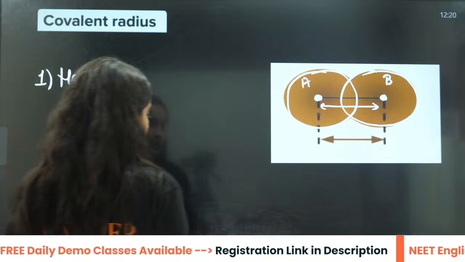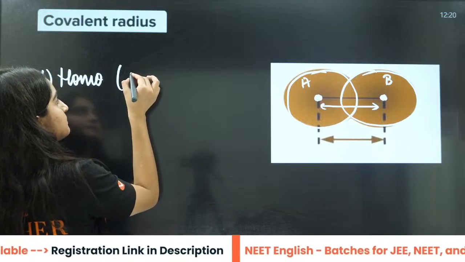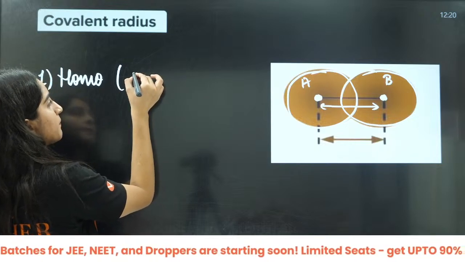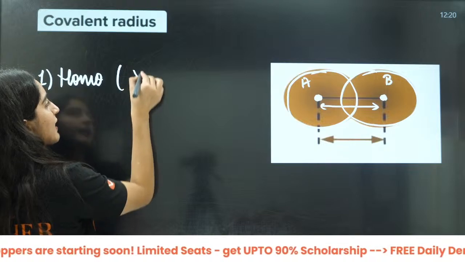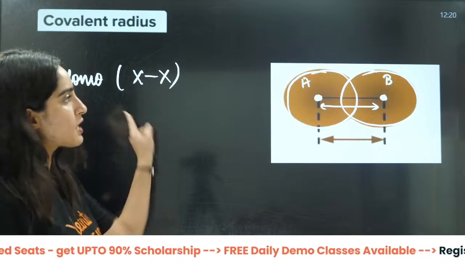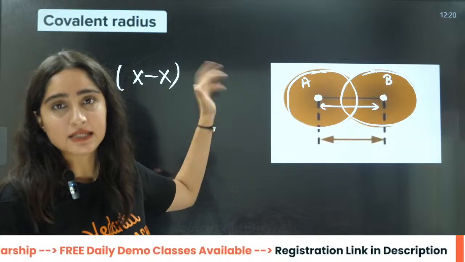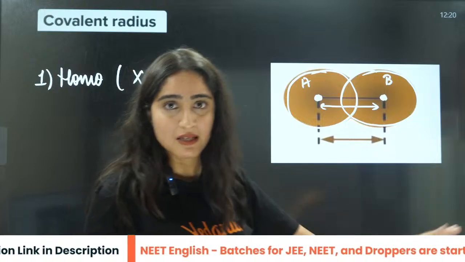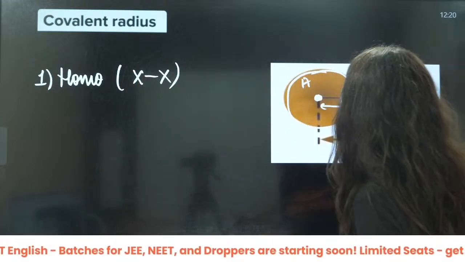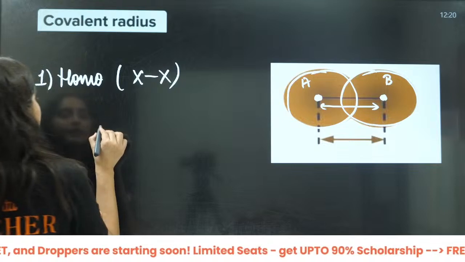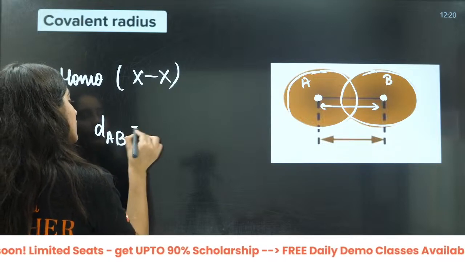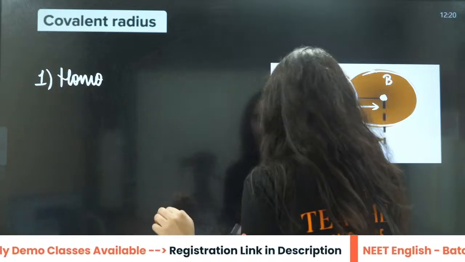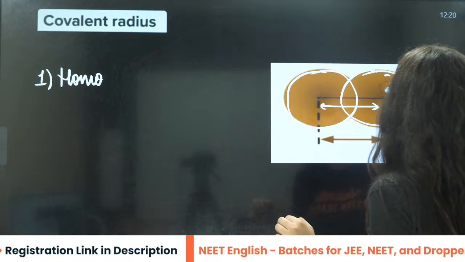Or I will just say this, for example, this is HH, or anything you can say. It is BB, you can say XX, we can take, right? Because I don't want you to get confused between this AB and this X. This is the name of the atom, that is same. These are two same atoms, right? So for two same atoms, the full distance, that is distance of AB, will be equal.